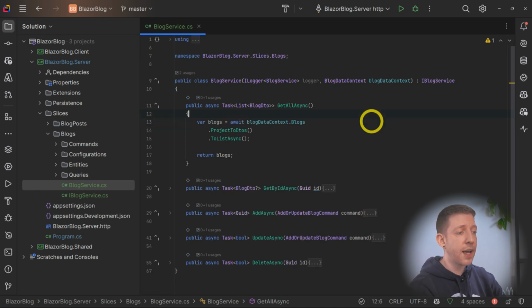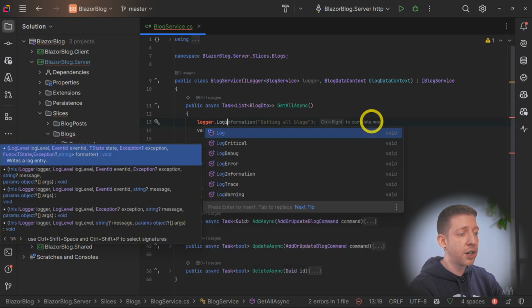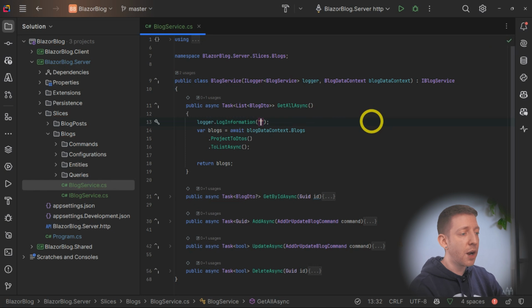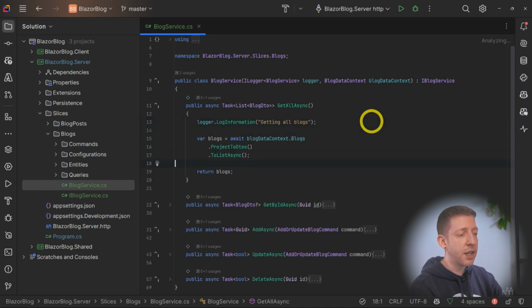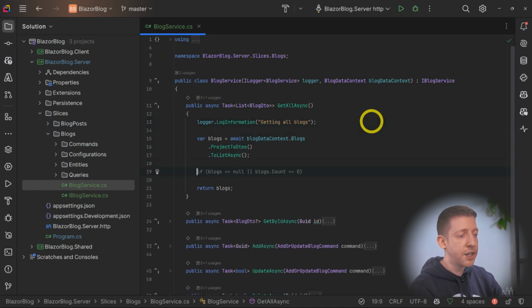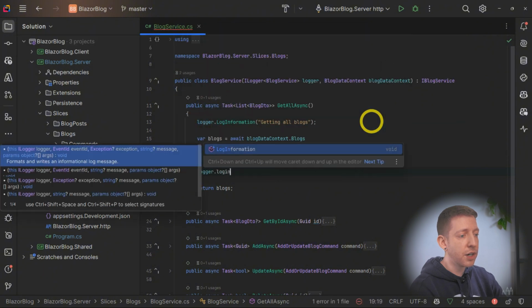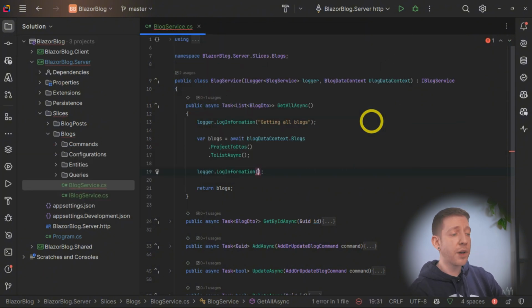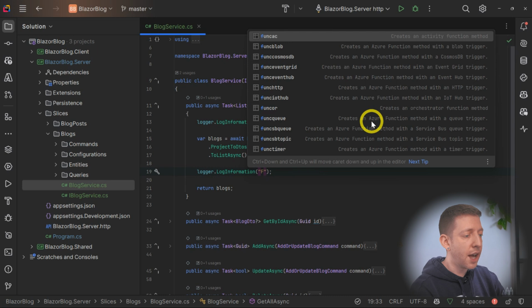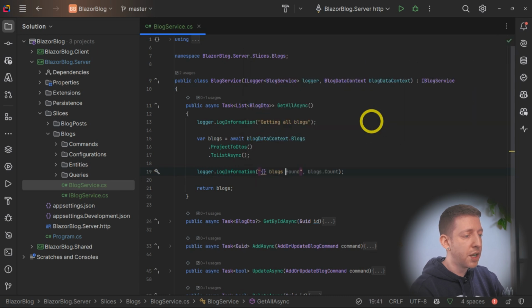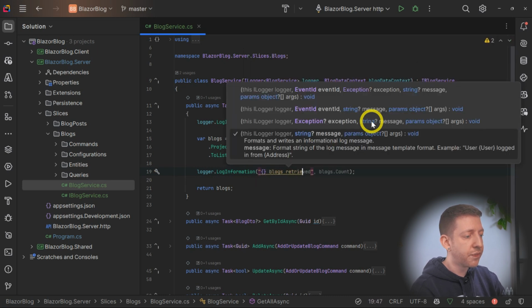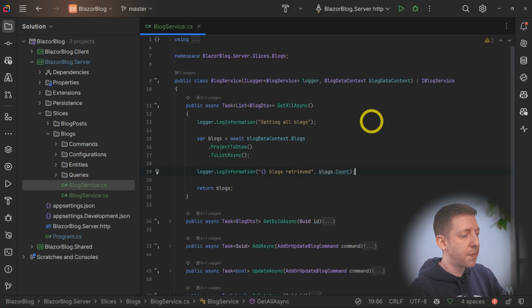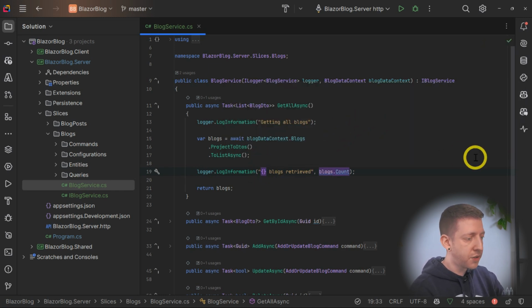So I typically here would add a logger.LogInformation, and then I'm going to say here "Getting all blogs". And then after that's completed, I'm going to add another one, logger.LogInformation, and in here I'm going to say that X number of blogs retrieved. And then I'm going to pass in the blog count.